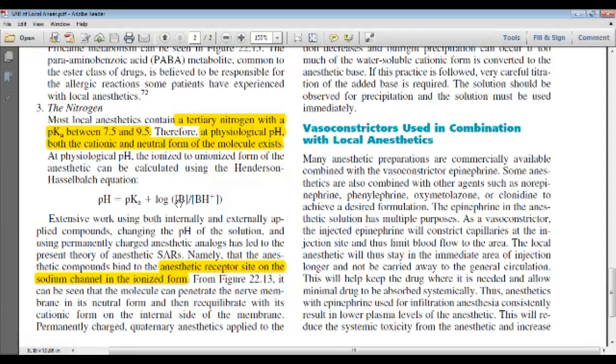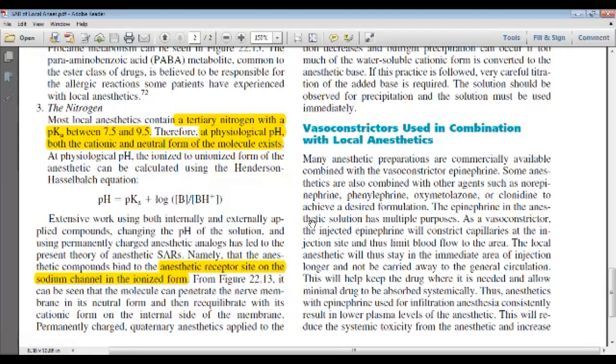So the base must be outside the cell, and BH plus must be inside the cell. This is because we have an important condition: the sodium channel of the nerve ending can be approached only from within the cell.